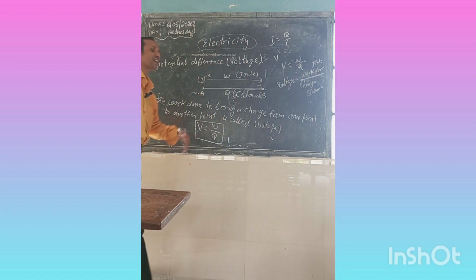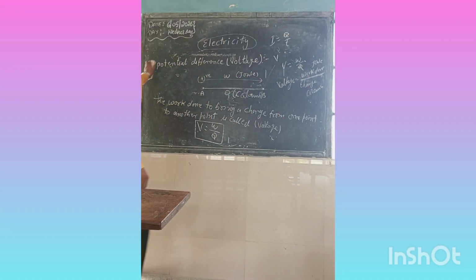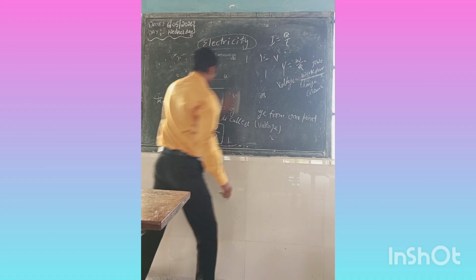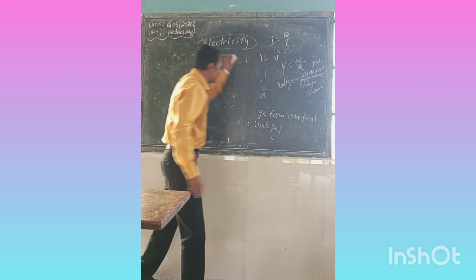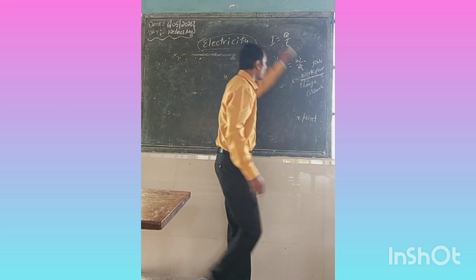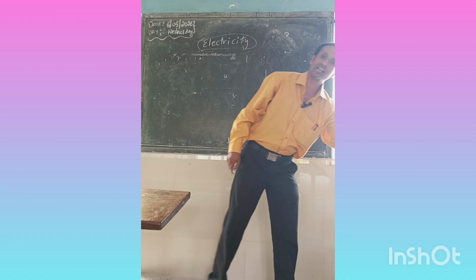Now the question arises, what is 1 volt? 1 volt can be written this way: 1 joule of work to bring 1 coulomb of charge from one point to another in a 1 meter conductor is called 1 volt.